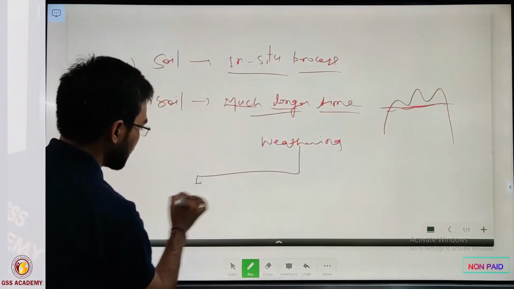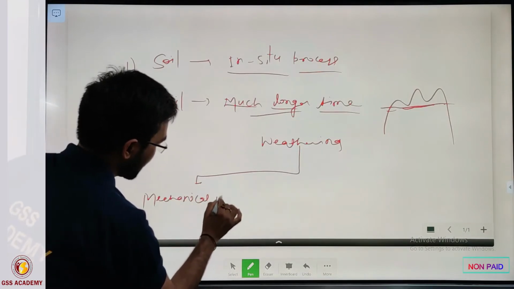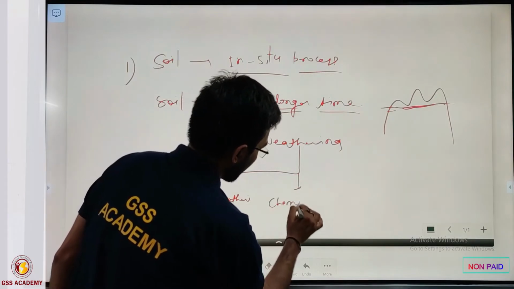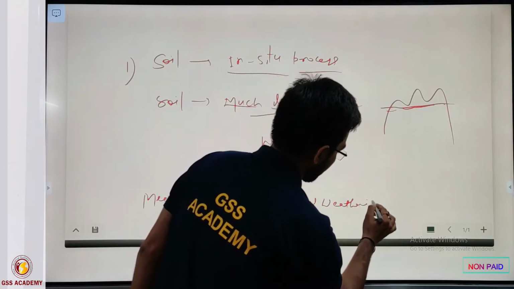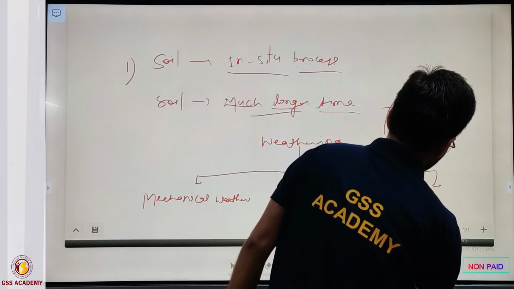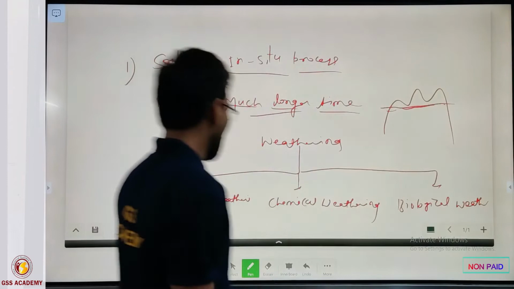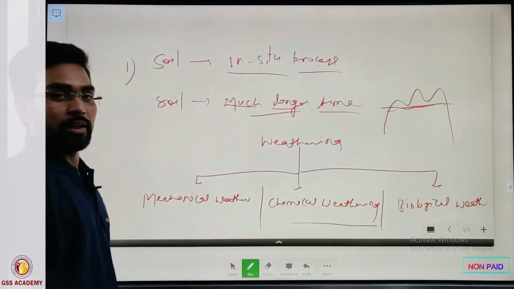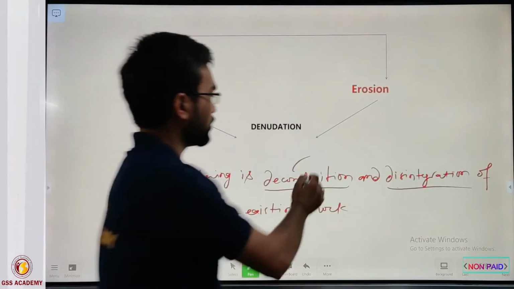The first one is mechanical weathering. The second one is chemical weathering. And the third one is biological weathering. Obviously chemical weathering is one of the most important for sedimentology and other sedimentary processes.